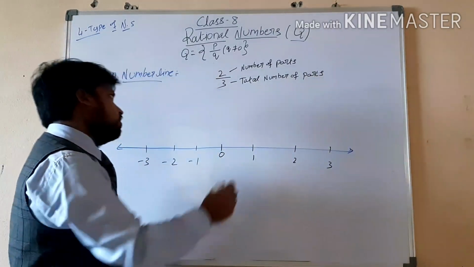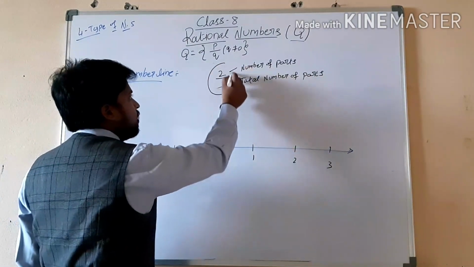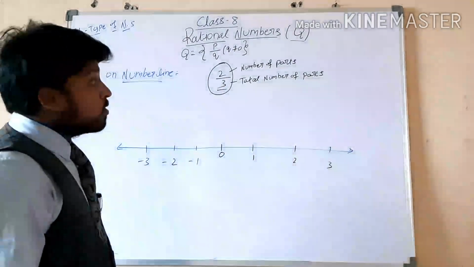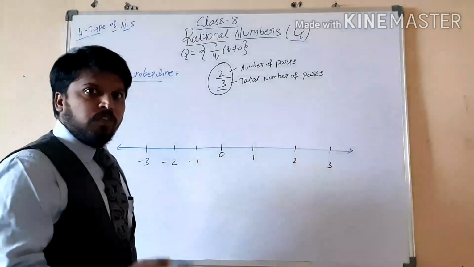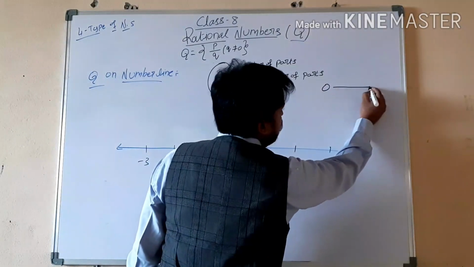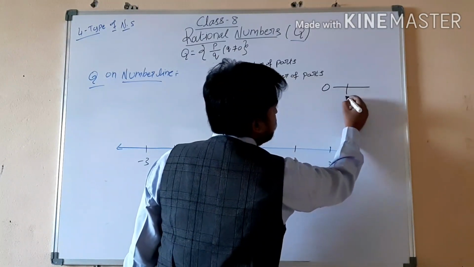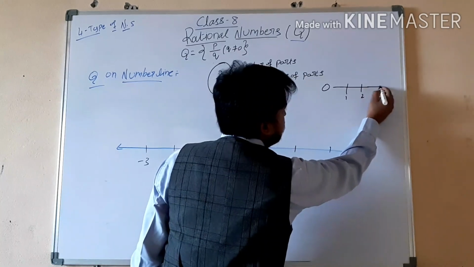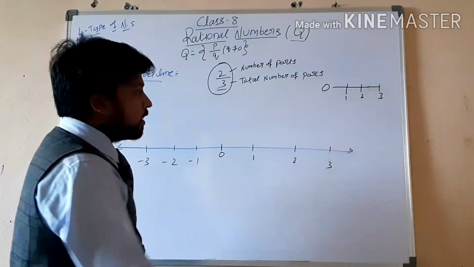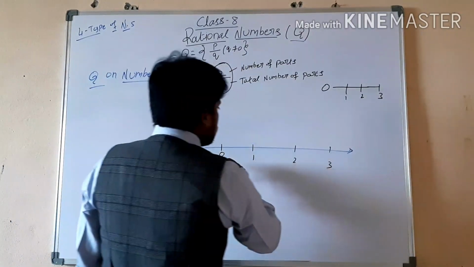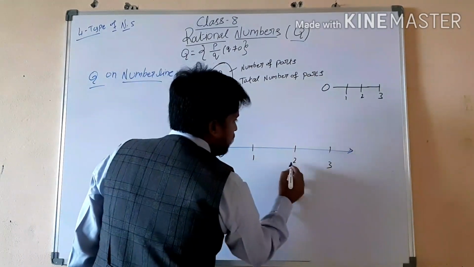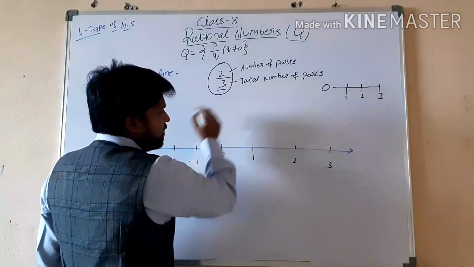Now, in this rational number, how many parts are there? Total 3 parts. So from where will it start? That means from 0. From 0 to 1 is one part, 1 to 2 is the second part, and 2 to 3 is the third part. So from 0 to 3 there are 3 parts. Here, if you observe, 0, 1, 2, 3. So where is the 2 by 3 now?